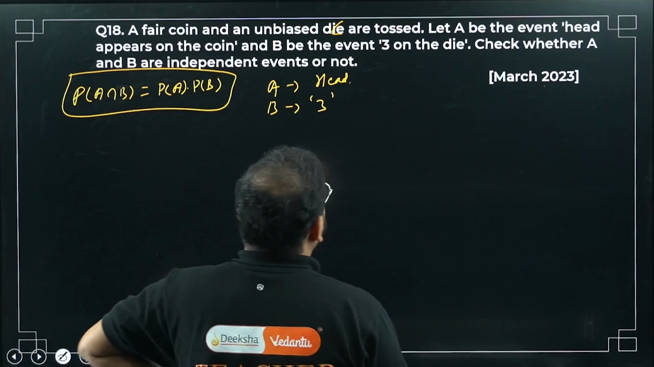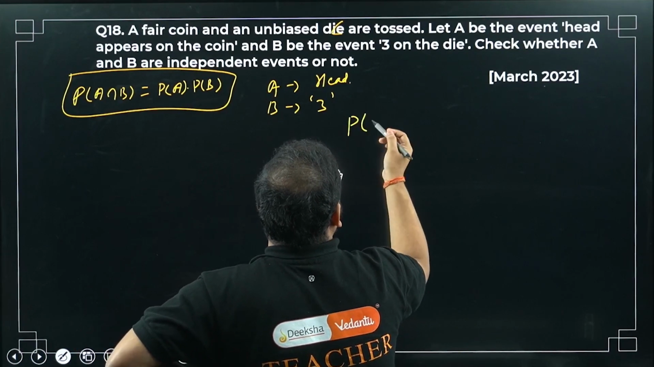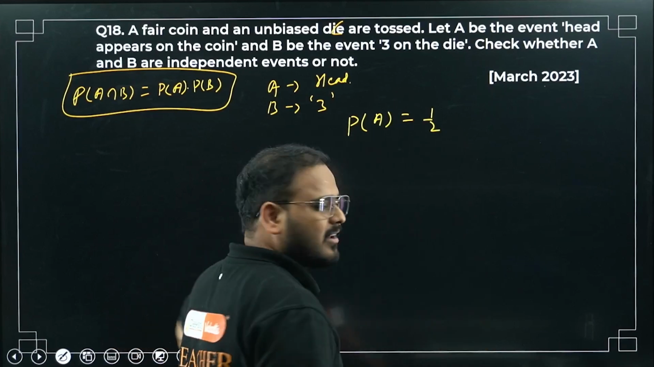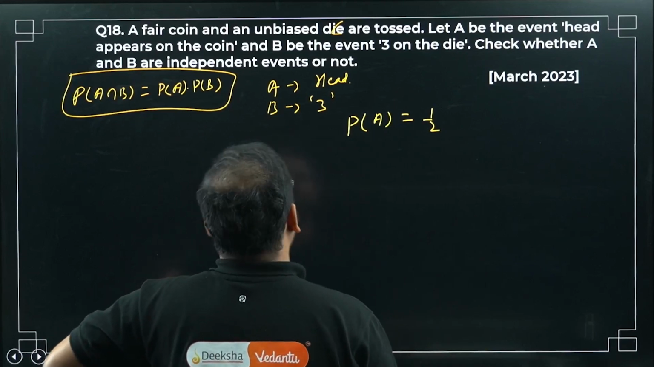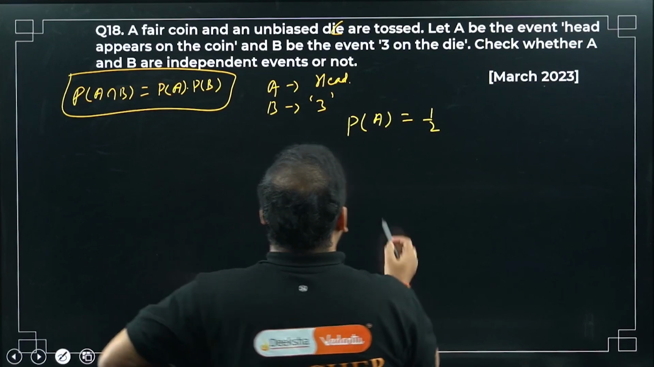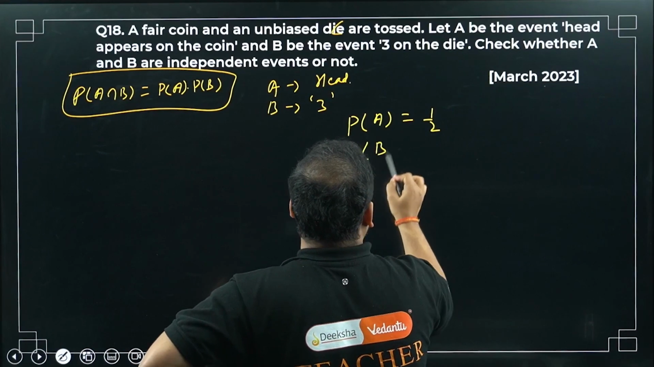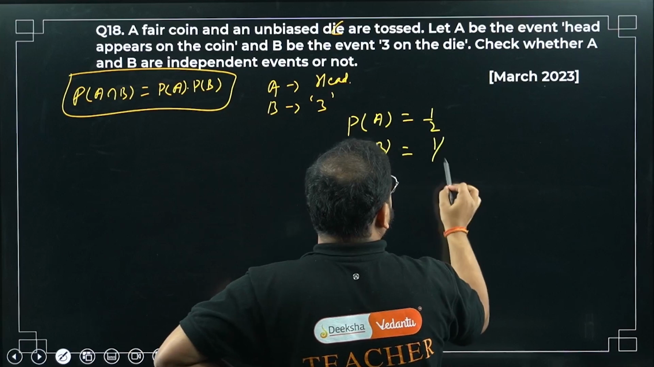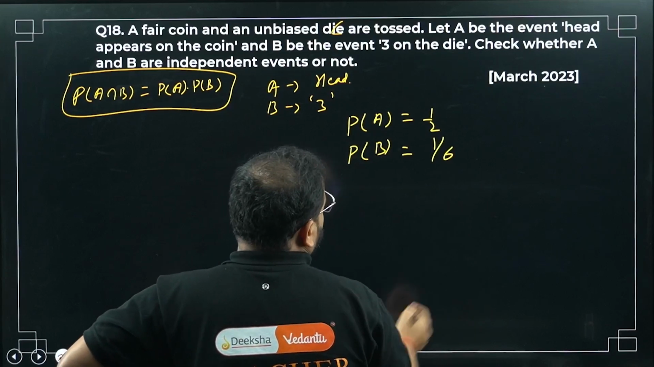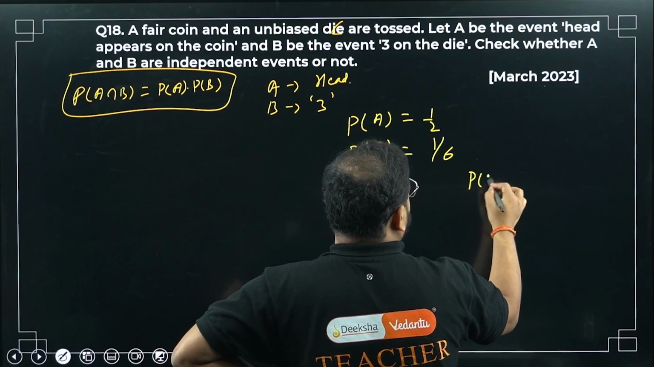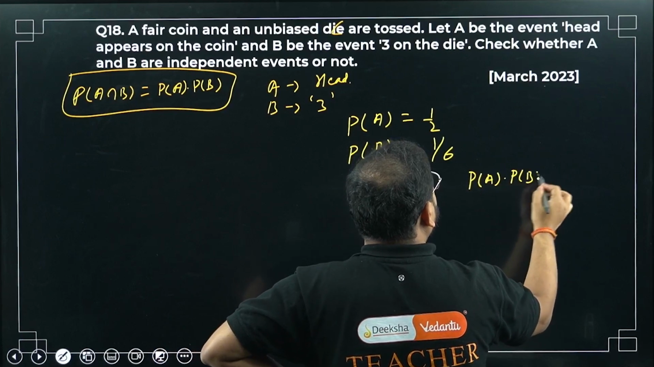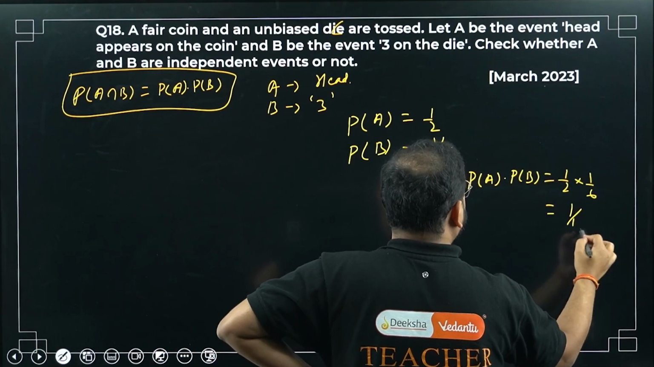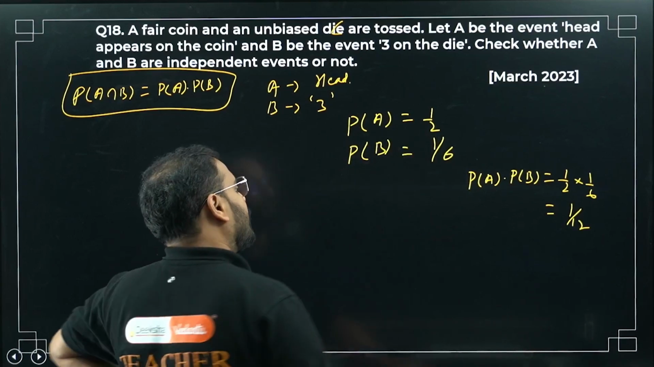Let's check P(A) first. Probability of getting a head is 1 by 2 simply. You can get half the times head, half the times tails. What about P(B)? Getting a 3 out of how many numbers? 6 numbers, so 1 by 6. So P(A) into P(B) will be 1 by 2 into 1 by 6, so 1 by 12. Okay, great.